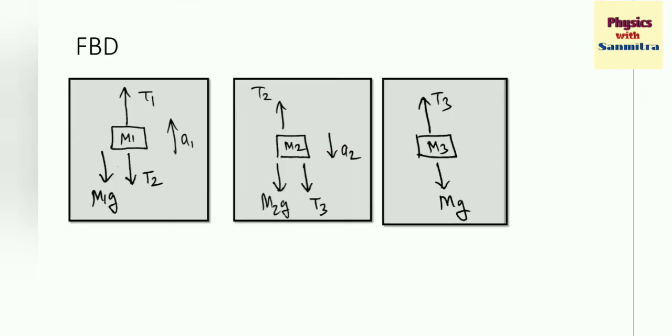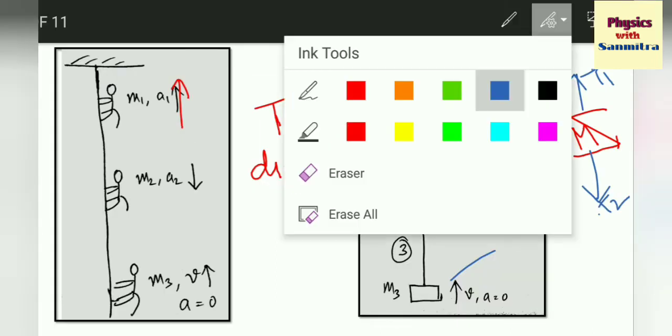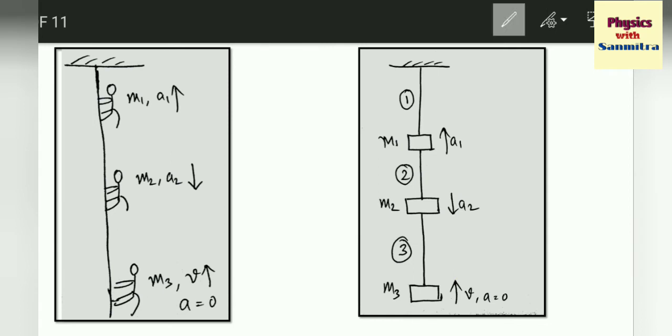If I separate the objects, see the first object, this is m1. M1 is acted upon upward by t1 and downward by t2, and also m1g, that is weight, and it accelerates upward with a1. Exactly the same thing I have shown here.